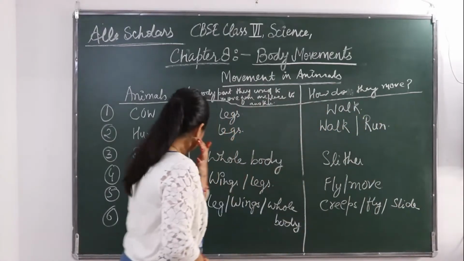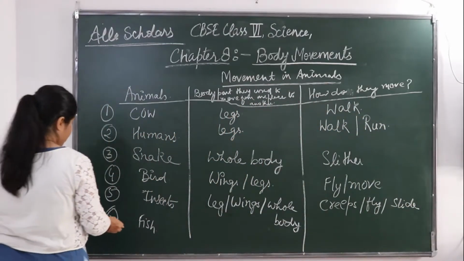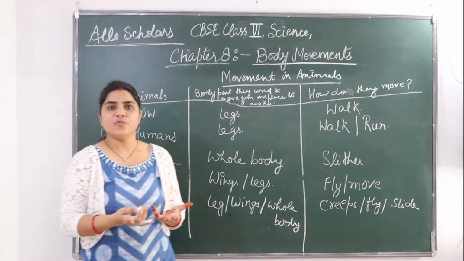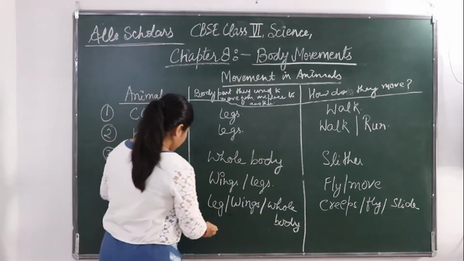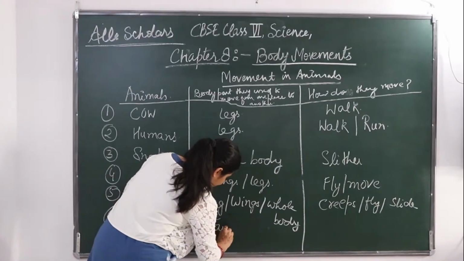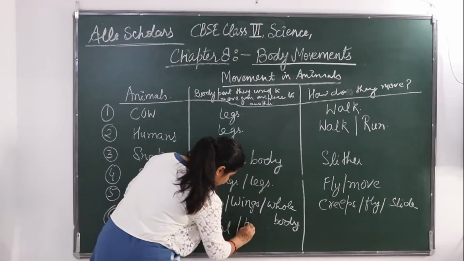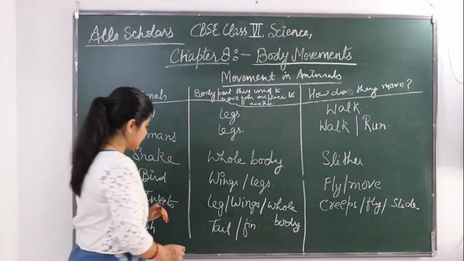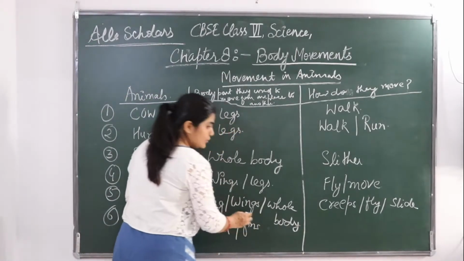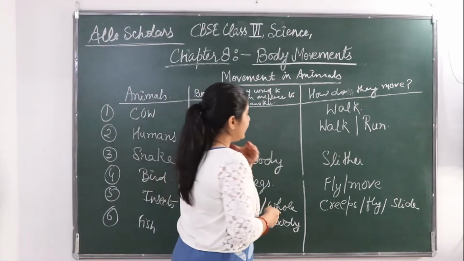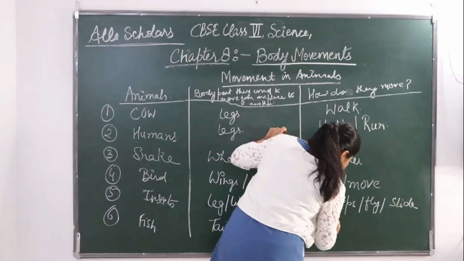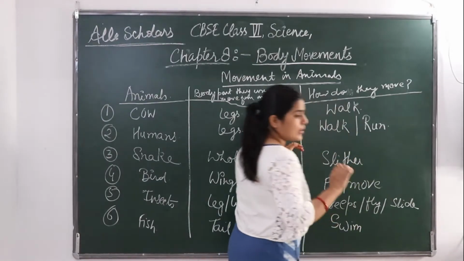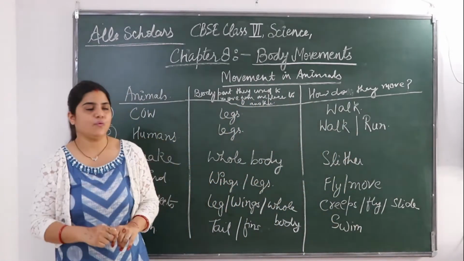So next comes fish. Fish use their tails or their fins. How do they move from one place to another? Either they are going to use their fins or they are going to use their tails. And what is the mode they use? They swim. Fish swim in the water.